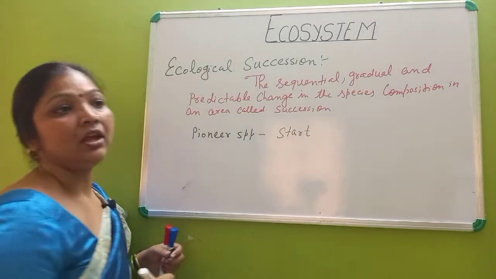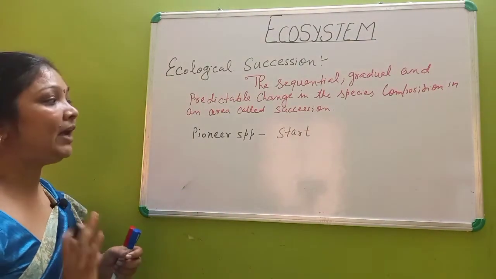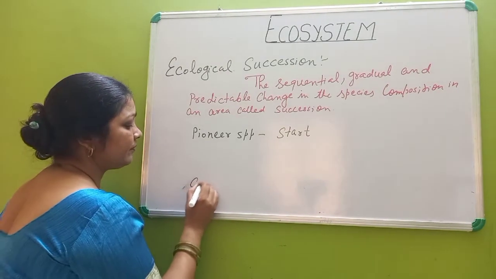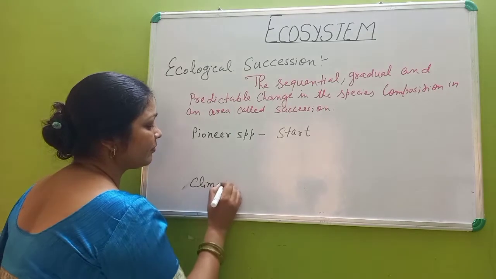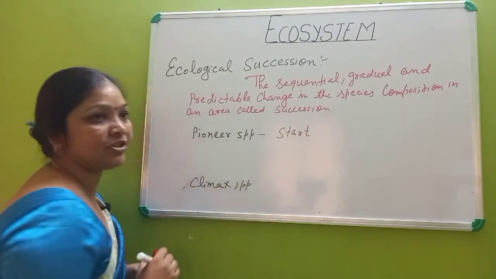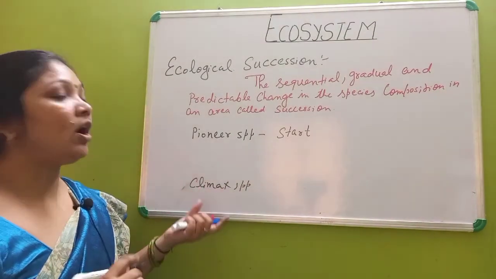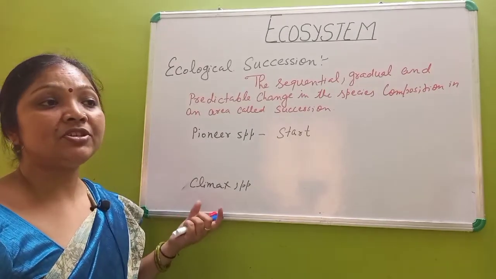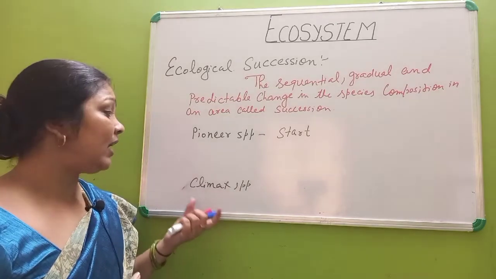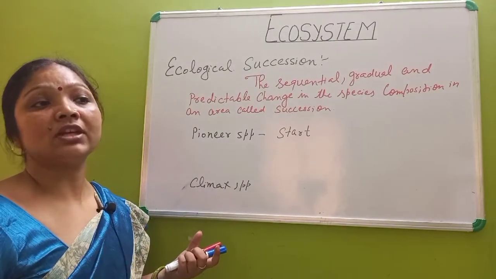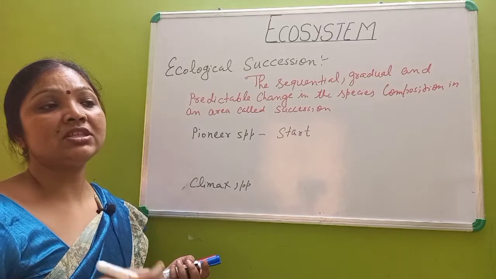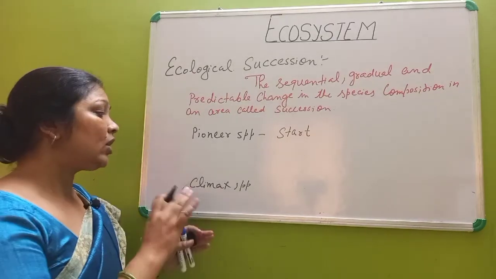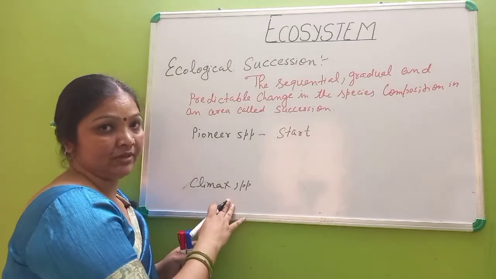The next term is climax species or climax community, you can say: the species that end the ecological succession, or that appear at the end and remain, are called the climax community.